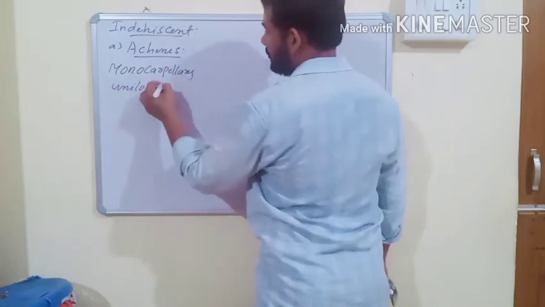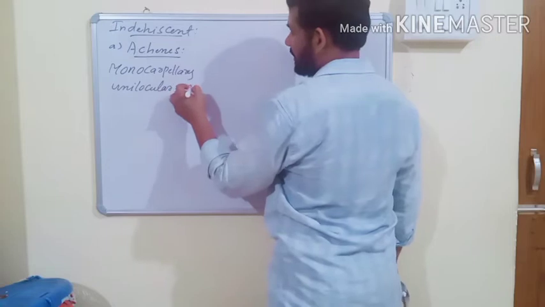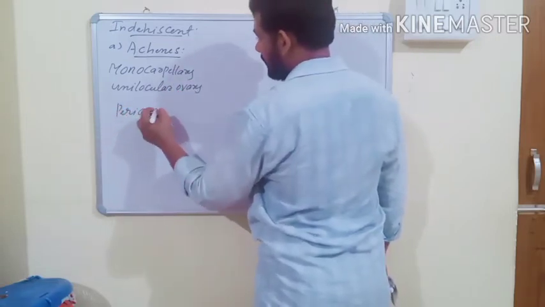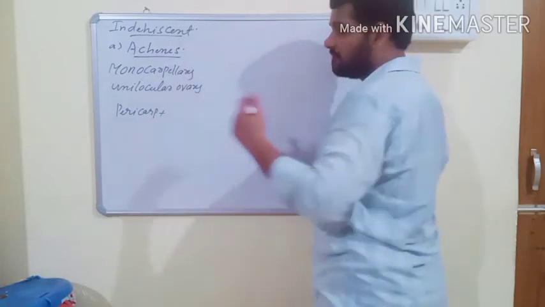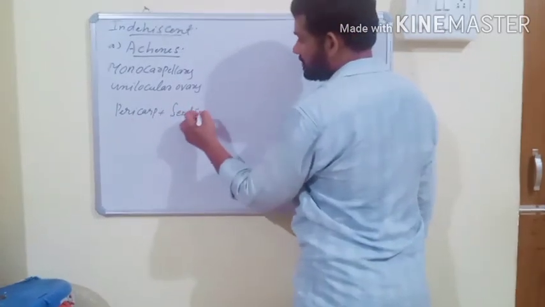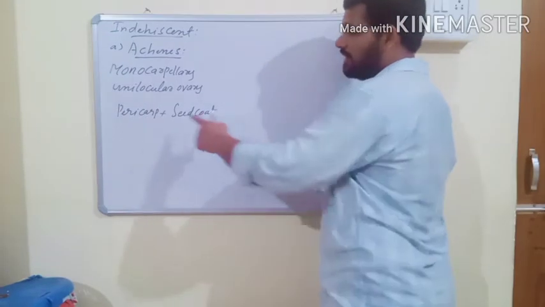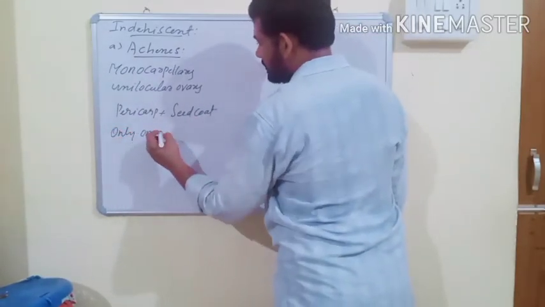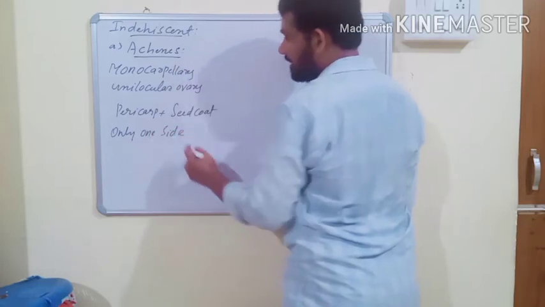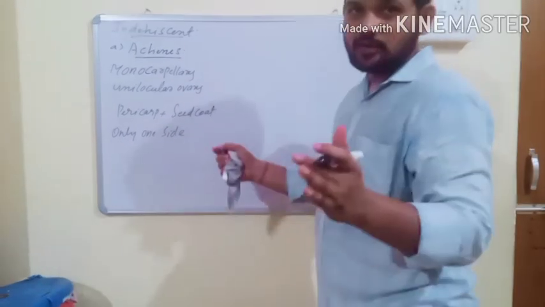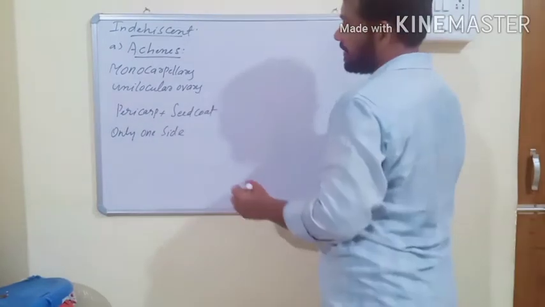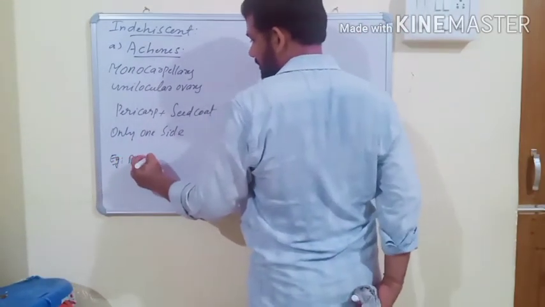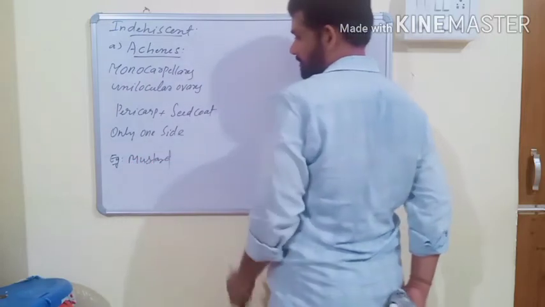Monocarpellary unilocular ovary. And in this fruit, the pericarp means fruit valve. Pericarp is attached with the seed coat. The outer part of the seed is known as the seed coat. The pericarp is attached with the seed coat at only one side, and the remaining part, both pericarp and seed coat, are free from each other. And this type of fruit is usually observed in mustard.